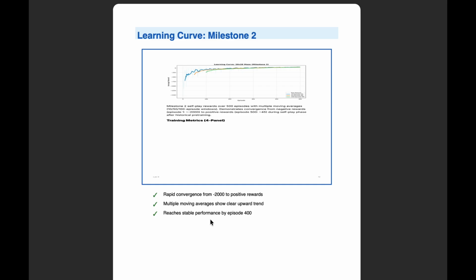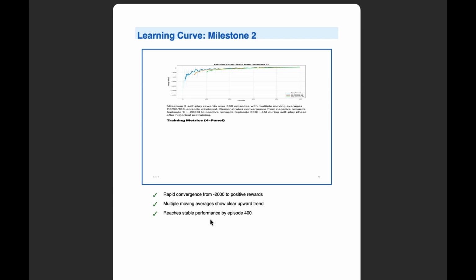The learning curve visualization really tells the story. We can see we start around negative 2000 reward, which represents the initial exploration phase, even with our pre-training. The blue line shows the raw, noisy rewards from individual episodes. The darker lines are moving averages over different windows, like 10, 50, and 100 episodes.